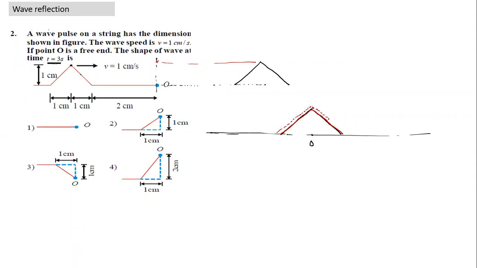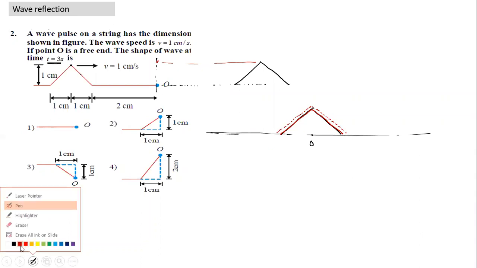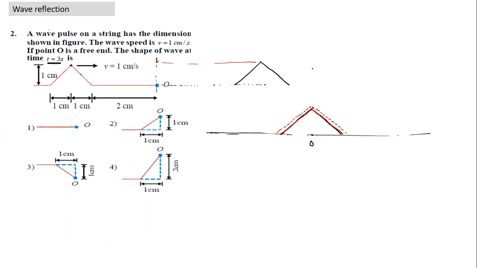So what will be the resultant shape here? The resultant shape at t equal to 3 seconds, and this is the imaginary part. This is where the support is. What will the resultant be? This point is 0 and this will become double. So that would be the shape. And if this was 1 centimeter, this will become equal to 2 centimeters.